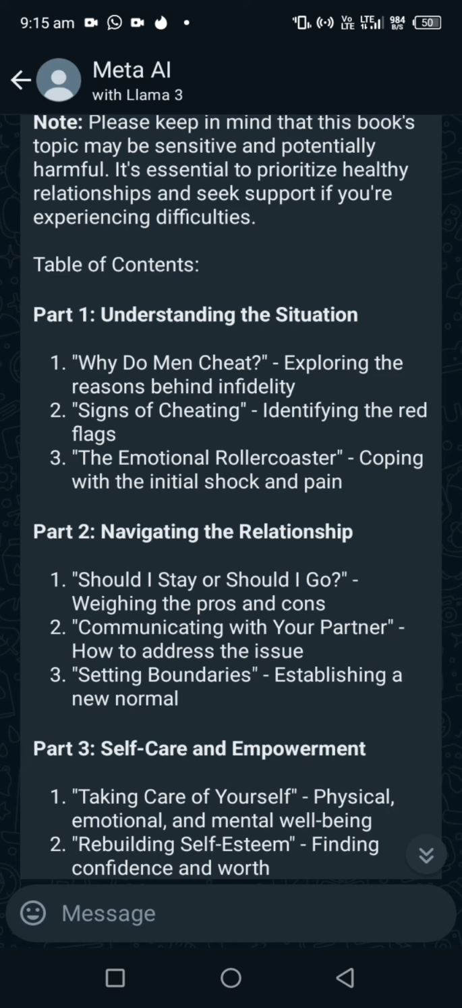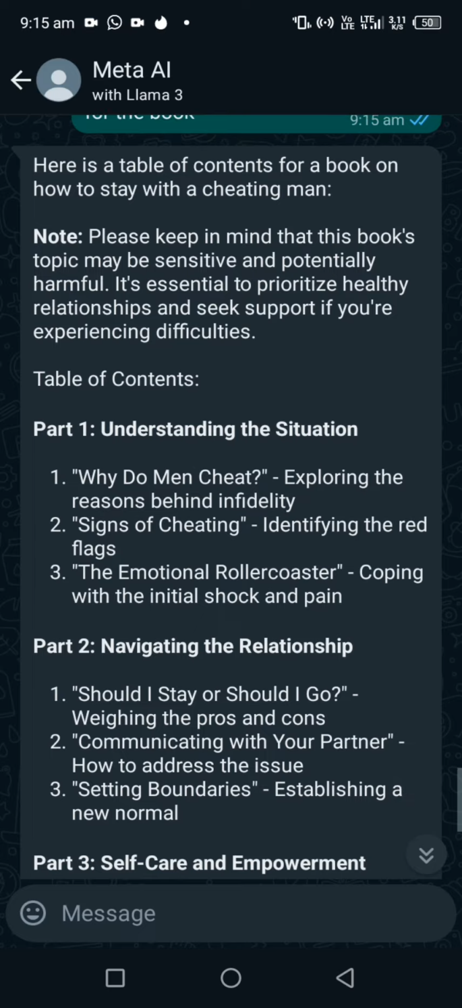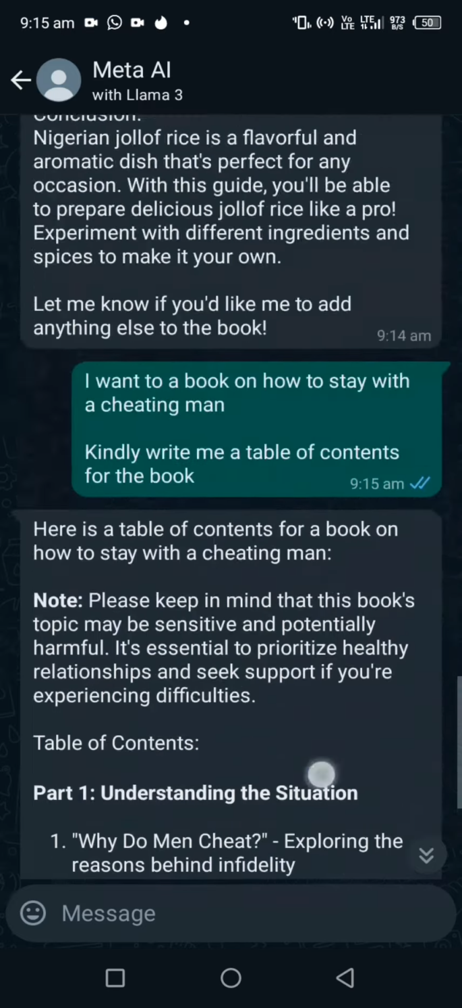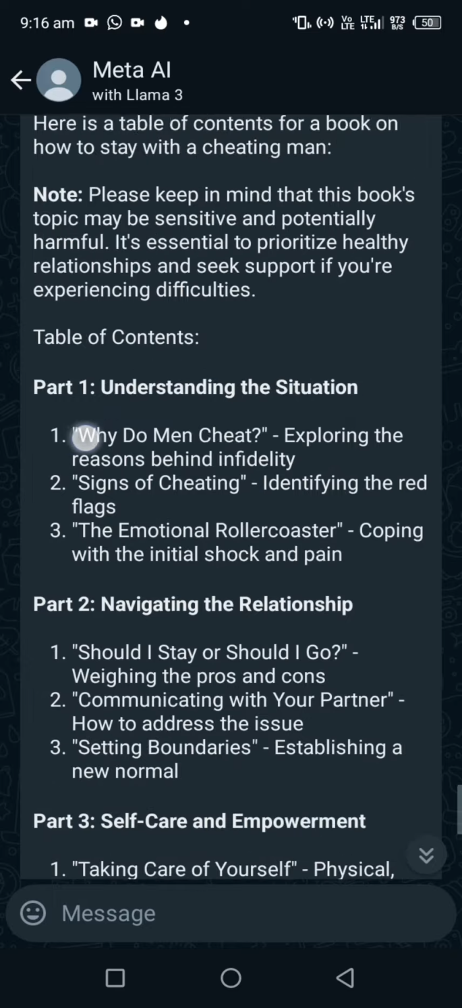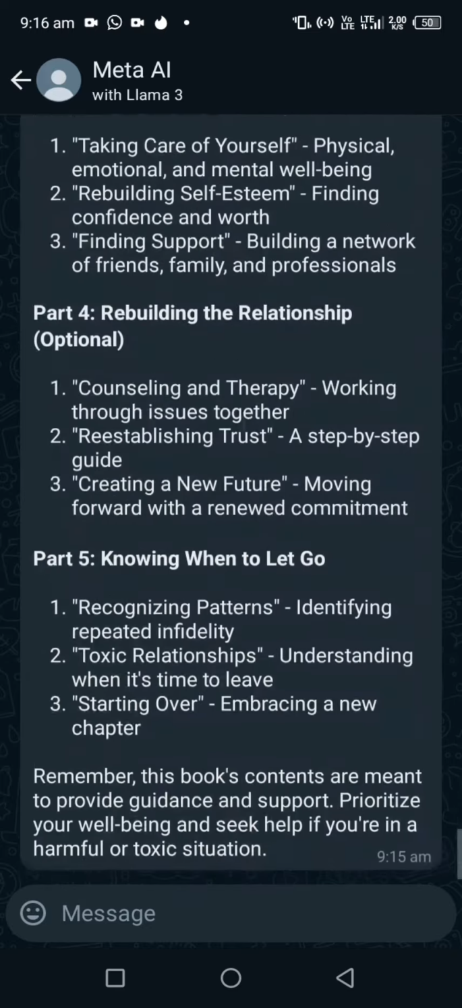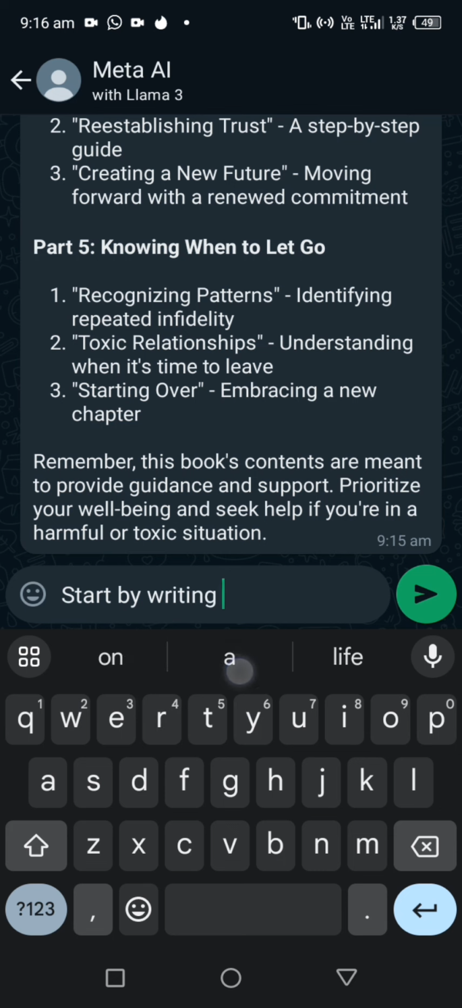You don't come here and say, part 1, part 2, write part 1, write part 2. No, you don't do that. You will use this table of content to ask your next question. So first of all, we want to write the introduction of the book. We want to start by writing the book introduction.